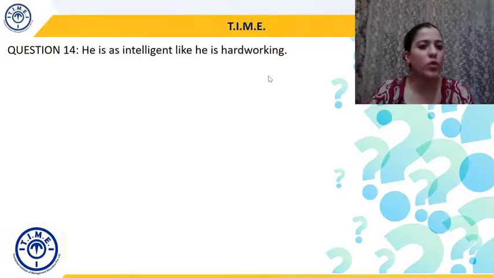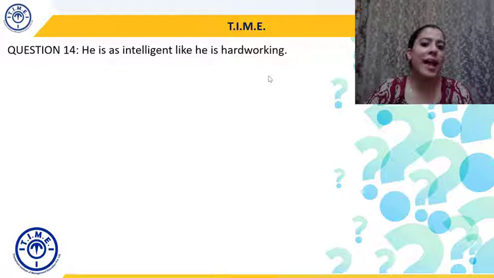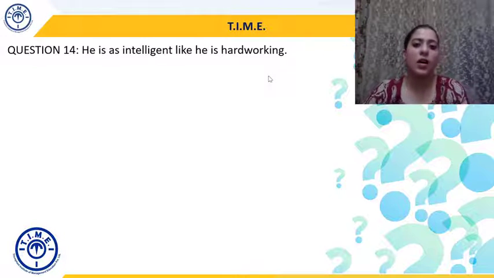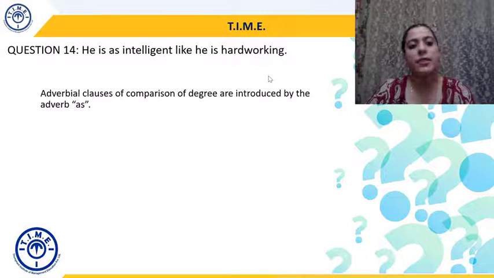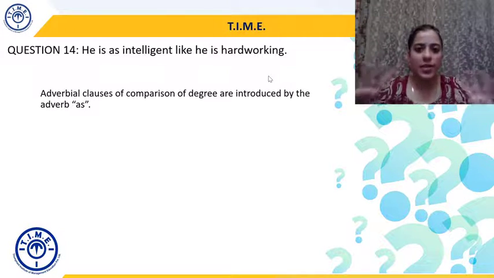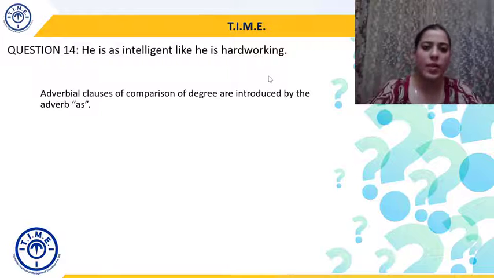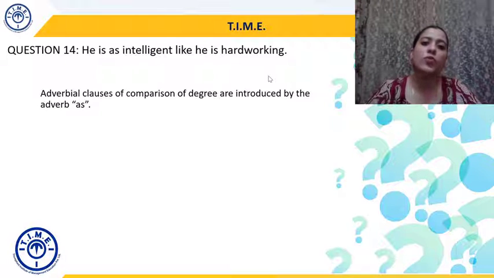Okay, moving to question 14. He is as intelligent like he is hardworking. The error is in the adverbial clauses of comparison of degree. So we are saying as good as, as much as, as large as. We are basically comparing, so that's why they are introduced with the adverb "as".